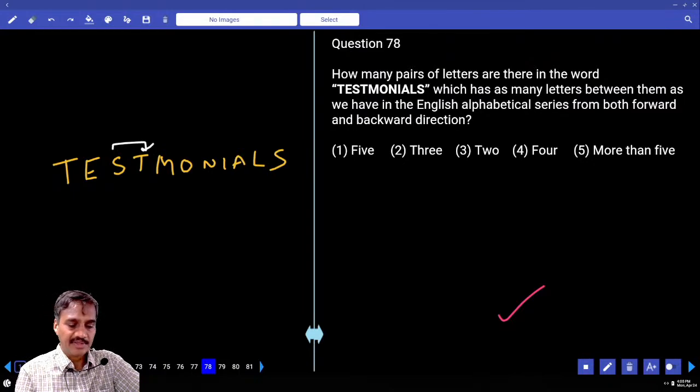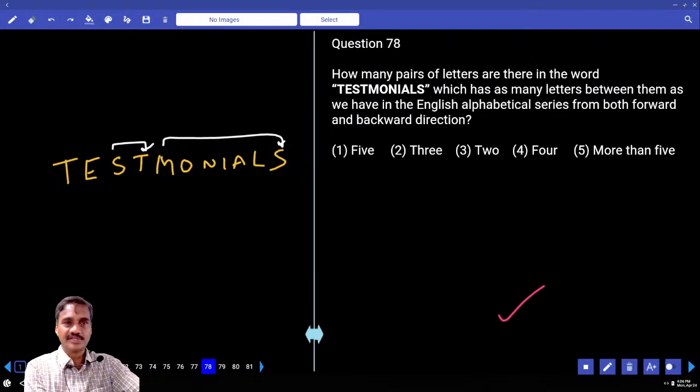And T, M, N, O, P, Q, R, S. Now M, T, S, there is one more. O, P, Q, R, S, T. And N, O, P, Q, R. O, P, Q, R, and I, J, K. That's it. Left to right, there are only 2.